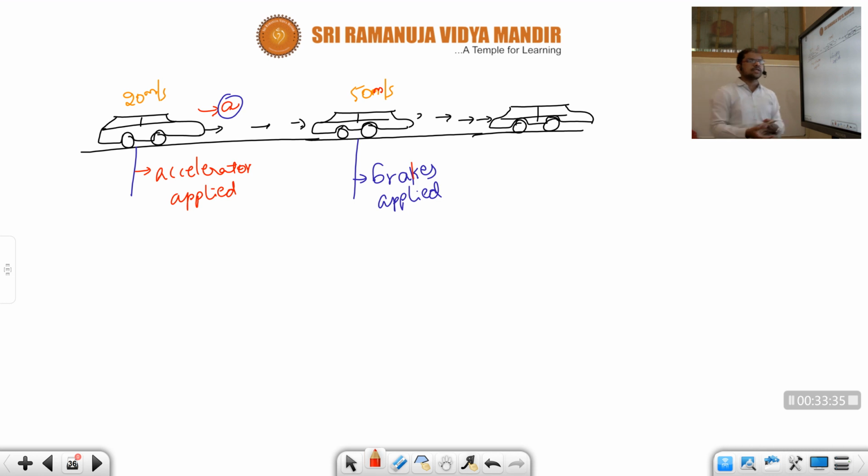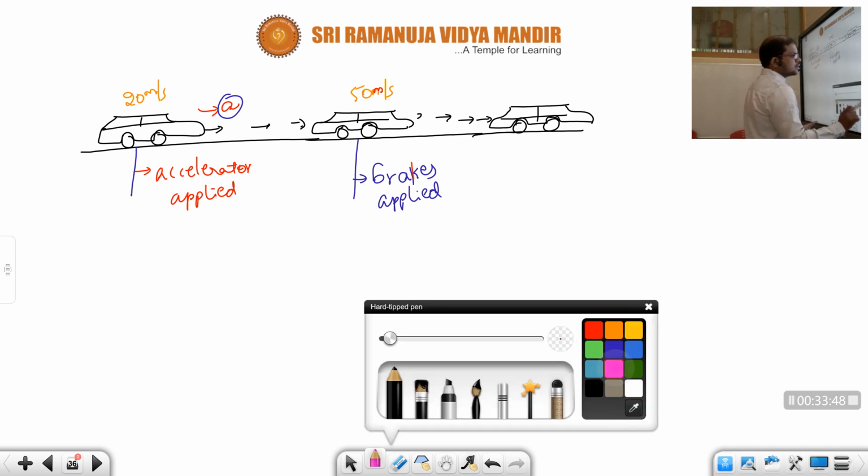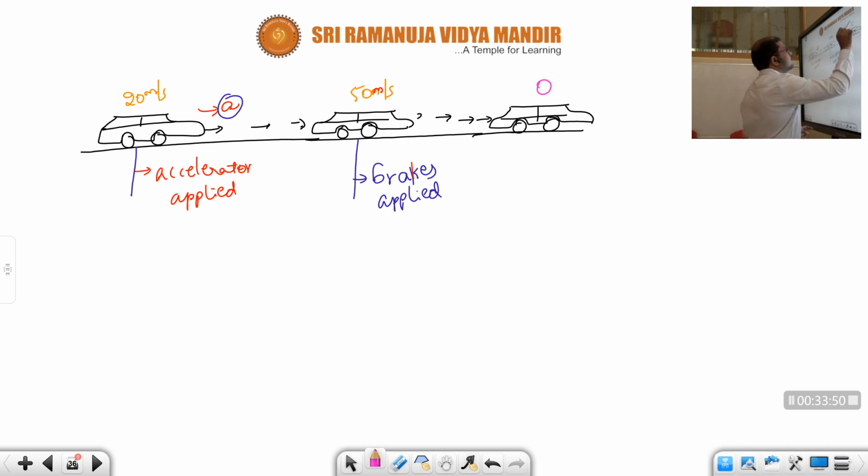Observe, children, as soon as you press the brakes, the car won't stop immediately. It will travel some distance and then it will stop. So children, at 50 meter per second, that fellow applied the brakes. After application of brakes, what will happen, children? The speed of the car becomes 0. The car will come to rest. So the speed of the car becomes 0 meter per second, and the car finally stopped.